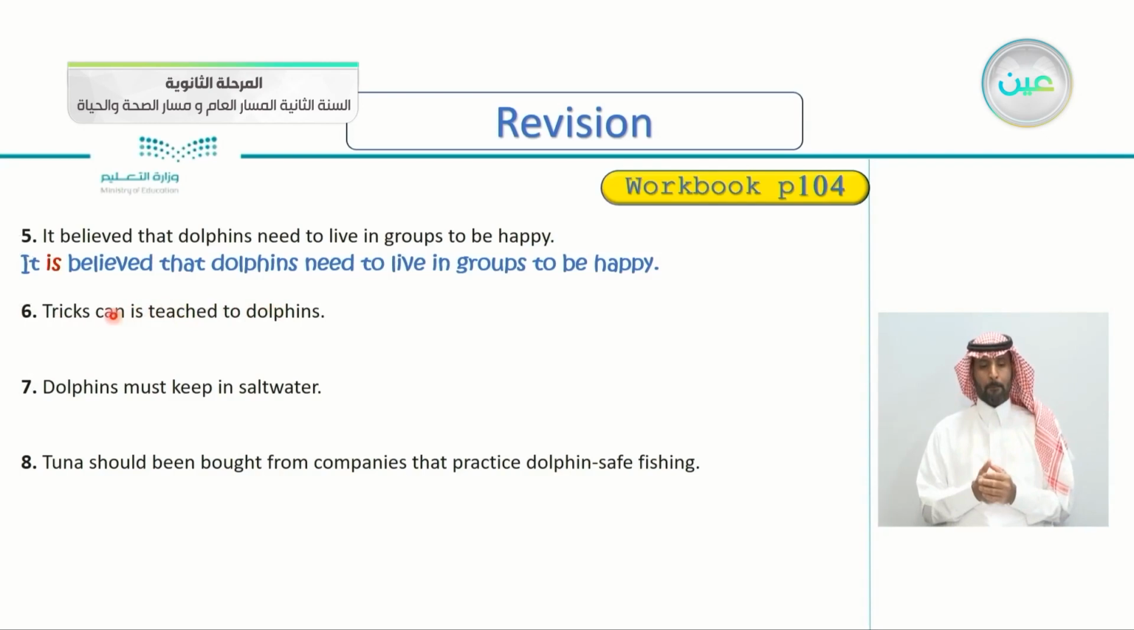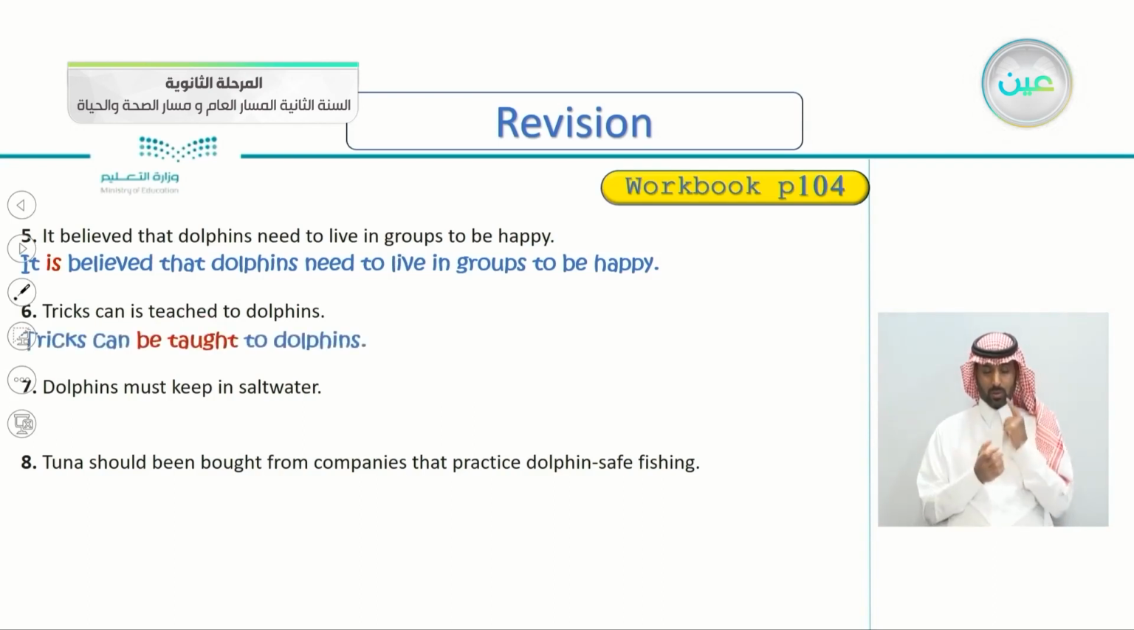I think you've noticed the chaos here. Tricks can is teached. So what's the correct form? How do we correct it? Yes, tricks can be taught. We don't say "is," we write "be," and we don't say "teached," we say "taught," because it is be and the past participle.